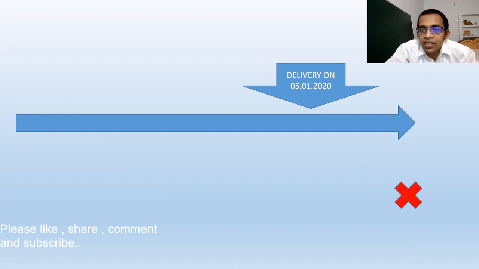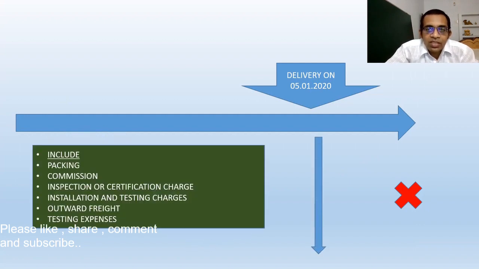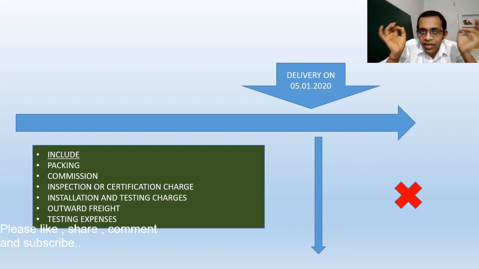You can take the example here. The goods were delivered on 5th January 2020. So the expenses of packing, commission, inspection, these types of expenses up to the date of delivery, which the seller has charged from the buyer, will be included in the transaction value. But if the seller charges any expenses after the delivery of goods from the buyer, then that expense will not be included in the transaction value for the purpose of GST.